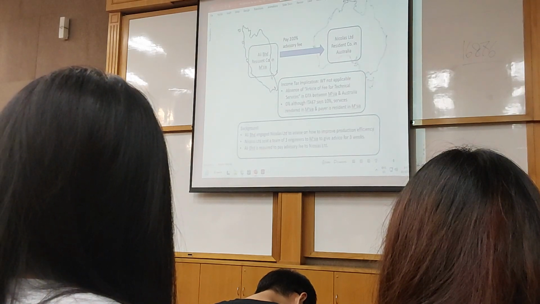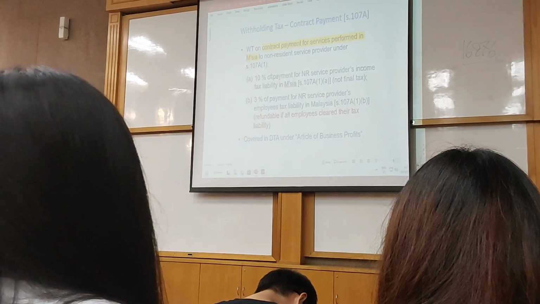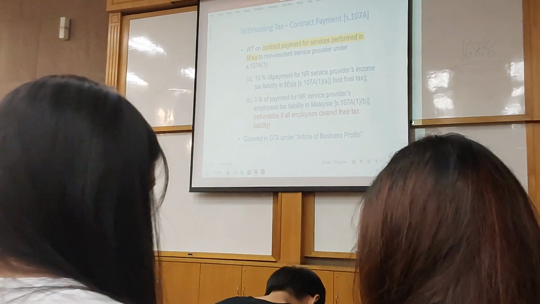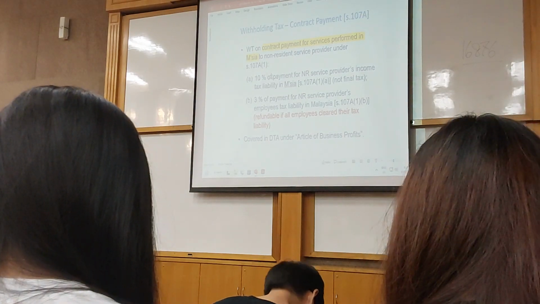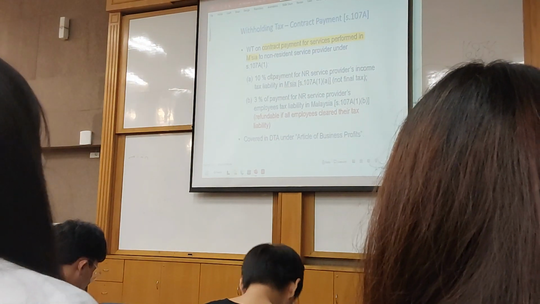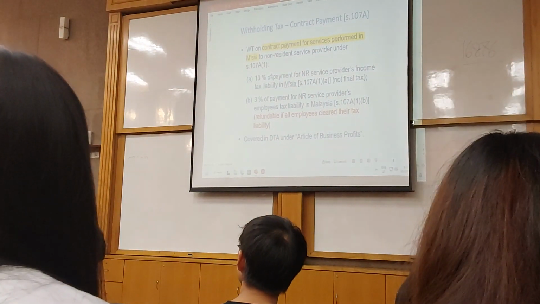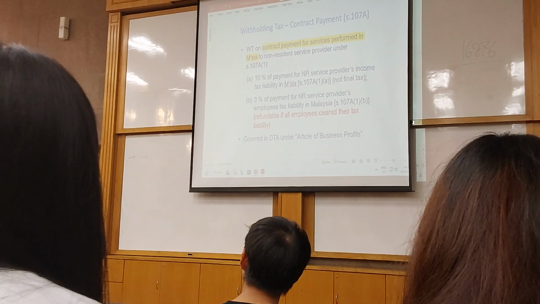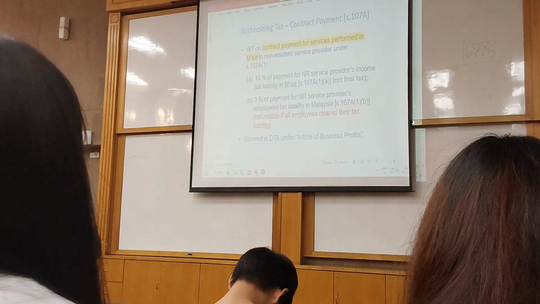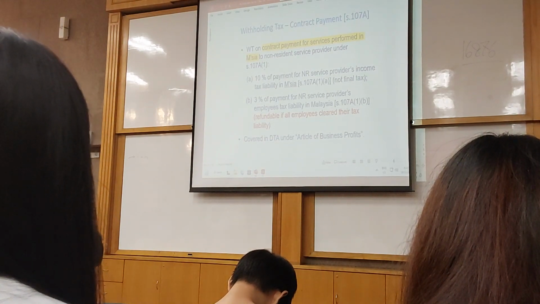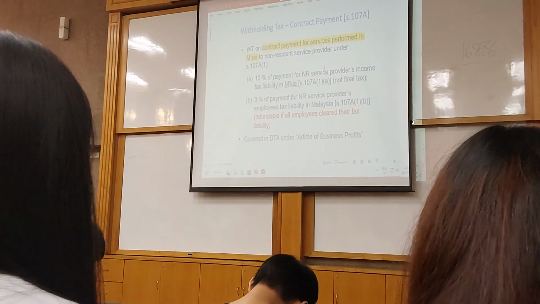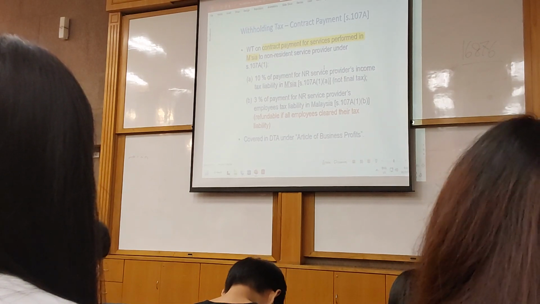That is exactly why I need to cover this one, called contract payment, section 107A. The withholding tax section here is 107A. Income, we are referring to the 4(a) business income here. So this is slightly different. Why different? Because the withholding tax here is not a final tax. So what is meant by non-final? WT or contract payment for services performed in Malaysia to a non-resident service provider under section 107A: 10% of payment to the non-resident service provider. Remember, must be service provider. Service contract only.